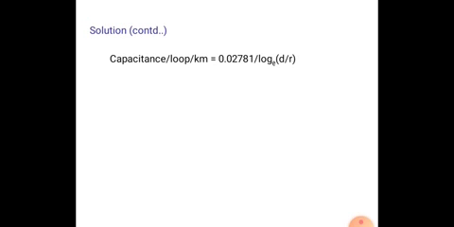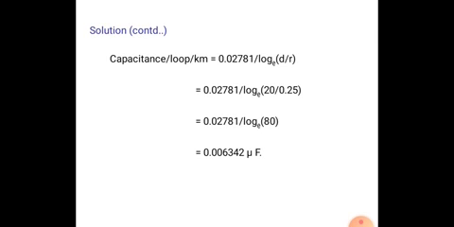So the capacitance per loop per kilometer is equal to 0.02781 divided by log d by R. Here d is 20 and R is equal to 0.25. Here d is the distance between the conductors. So 0.02781 by log 80, that is 0.00634 microfarads.